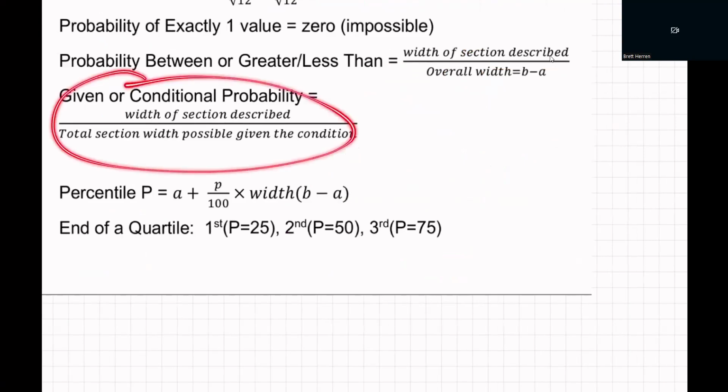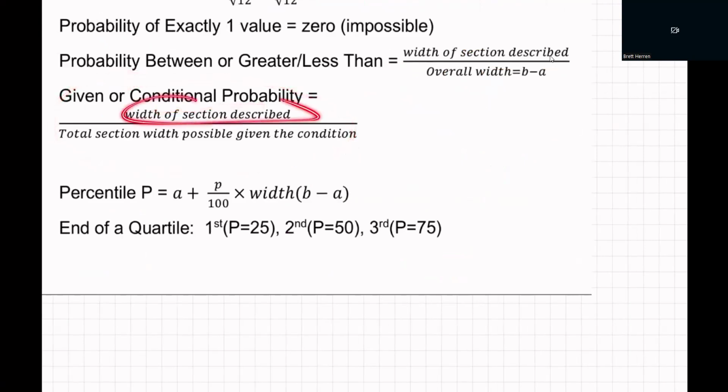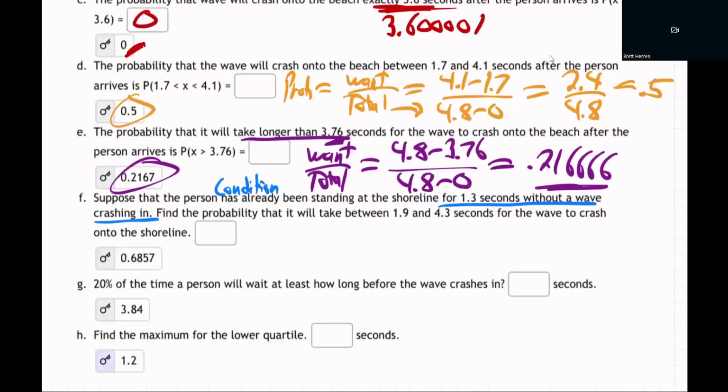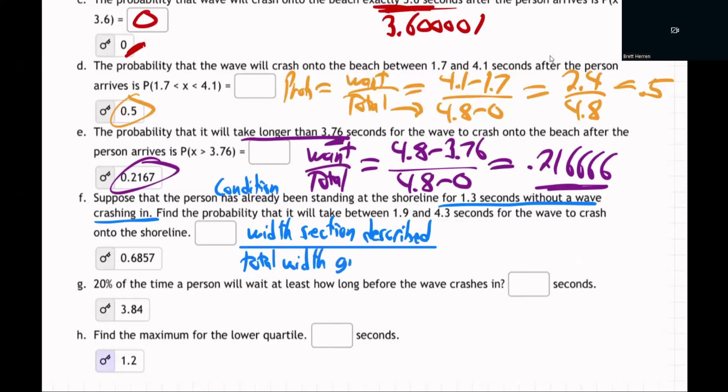It's given, or conditional, probability: width of the section described over total section width possible given that condition.